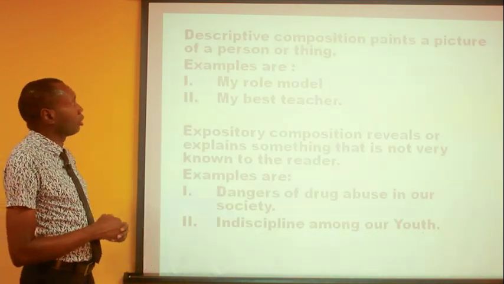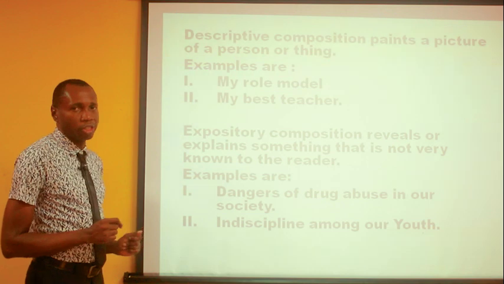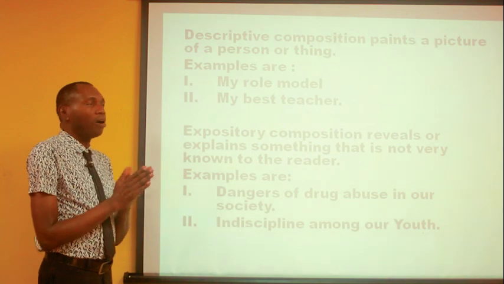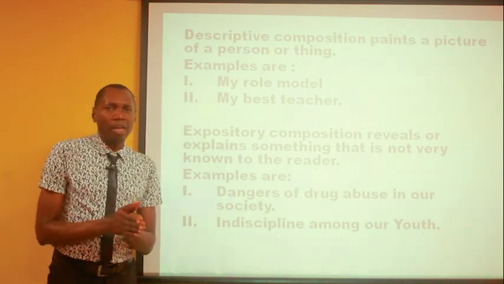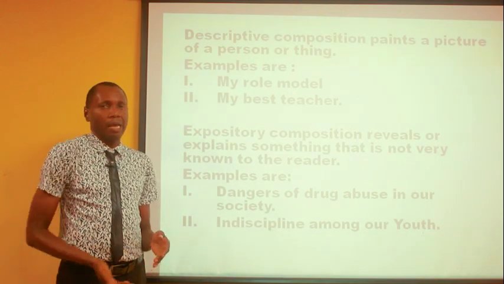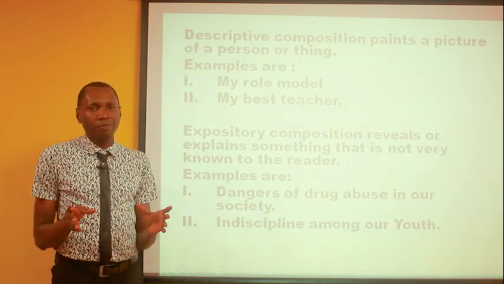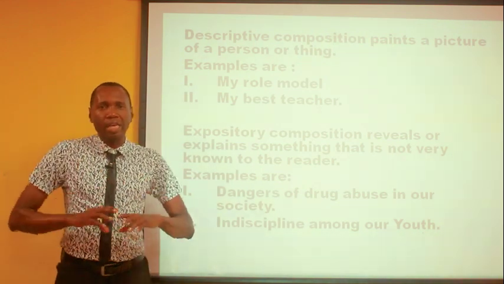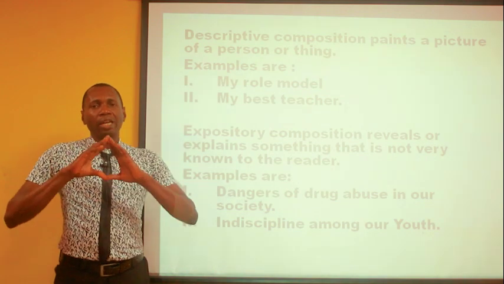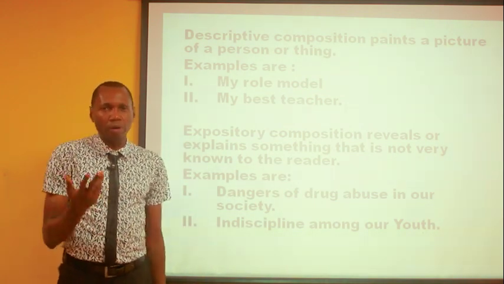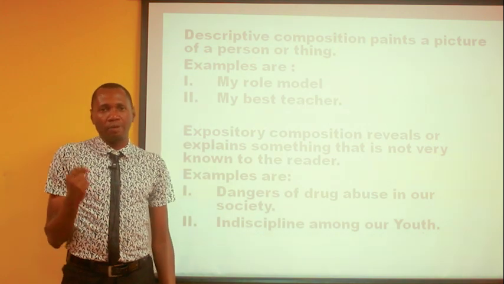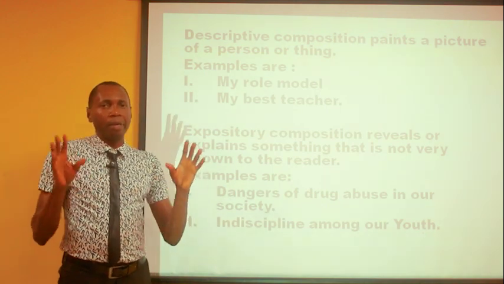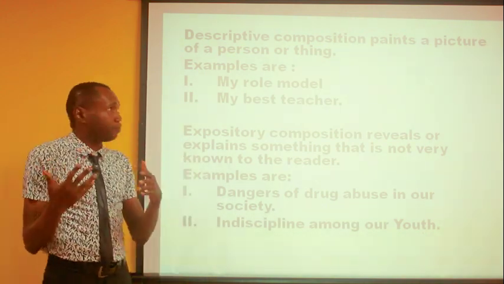Number two type of composition is called descriptive composition. So what do you mean by descriptive composition? It means to paint a picture of a person or a thing. In fact, it comes from the word to describe that person or that thing. Paint a picture in such a way that when I'm listening to you, I can imagine that person, that place, or that thing, even though I've not seen that person before, or I've not been to that place before. So you use adjectives under this type of composition to paint a picture of a person, of a thing, or of a place.